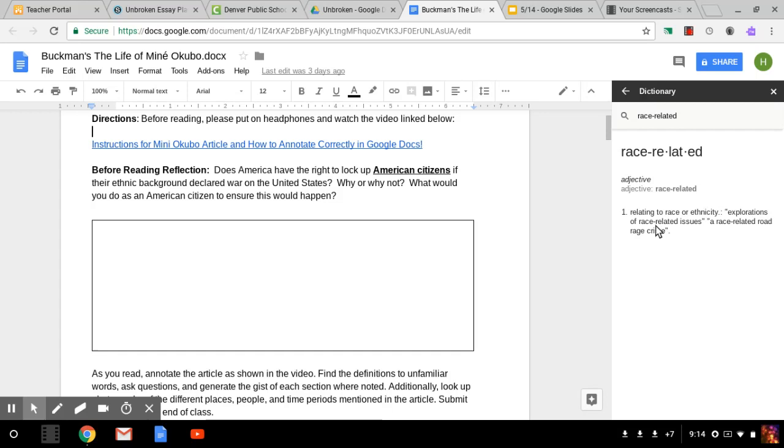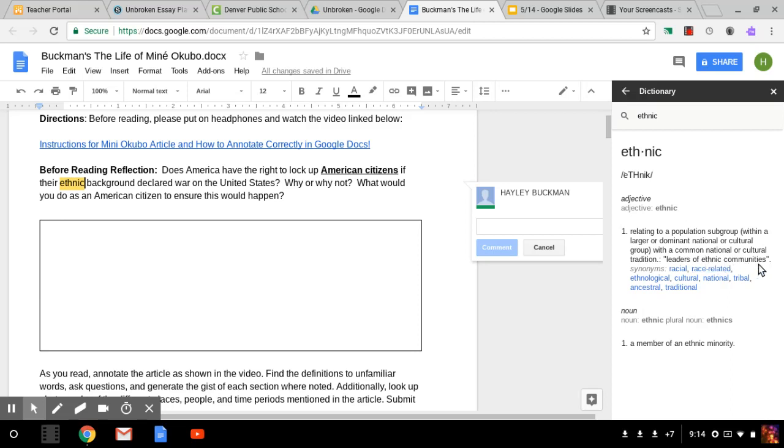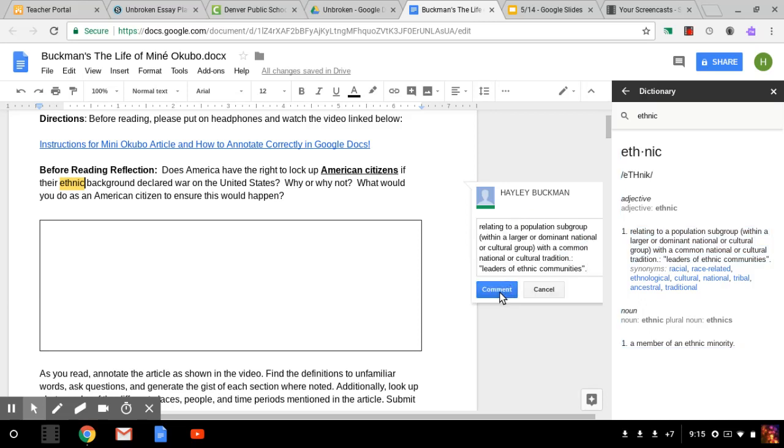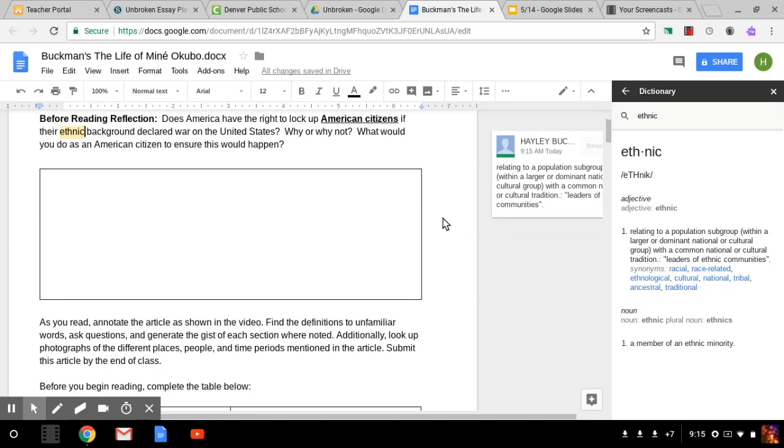One really cool thing that I would suggest doing is if you do that, click on the word that you looked up. Right here, you're going to add a comment, and I am just going to click on the definition and copy and paste it like so. Control C, put that there, comment. So now I have the definition at all times. I don't need to look it up again. This is one thing I'm going to suggest you do for every single word that is either unfamiliar or that you're a little shaky about what the definition is exactly.